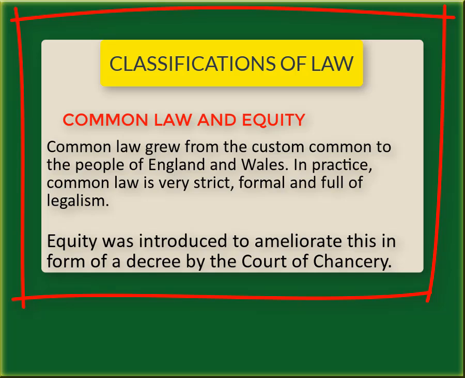The rule seemed to be that a plaintiff has no cause of action unless a claimant came within the scope of an existing writ. If not, he would be left without any remedy. Even when he gets a writ to fit his claim, he may not be able to get an effective remedy at common law. Given the obvious injustice of common law, plaintiffs who could not get remedy started sending petitions to the king to use his prerogative to do justice.